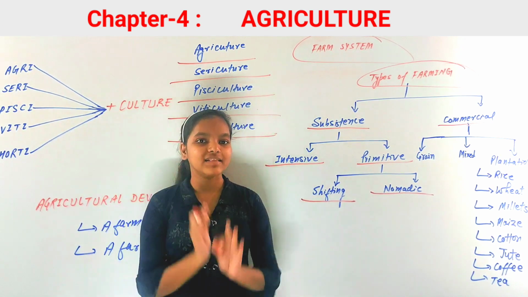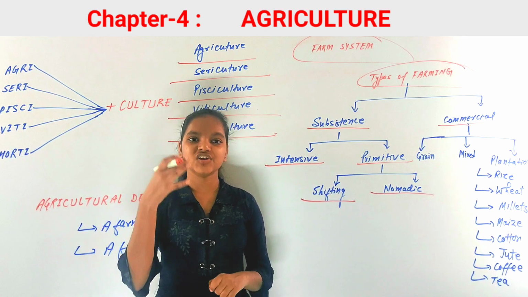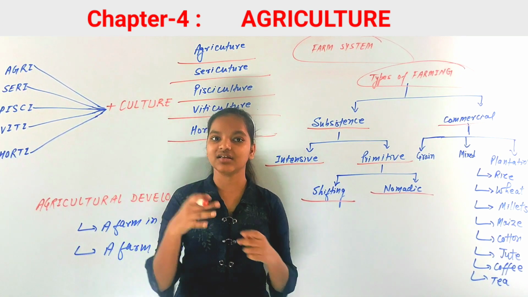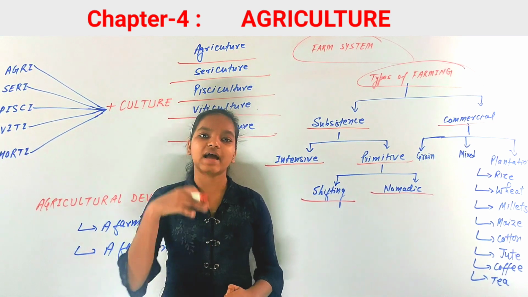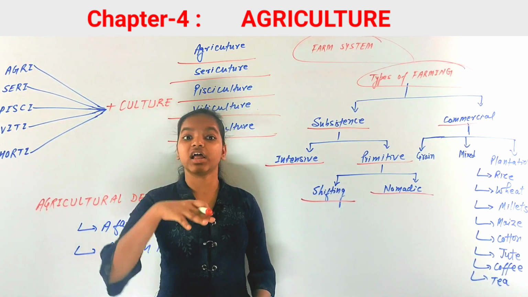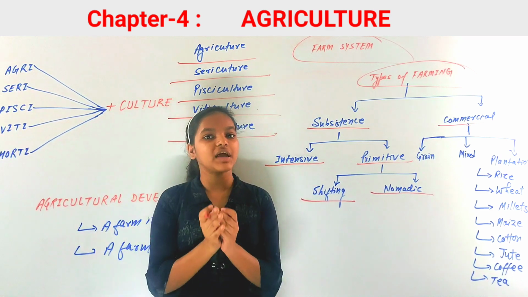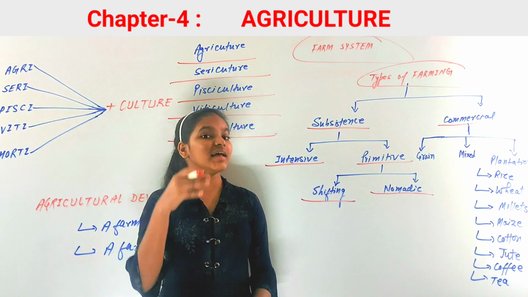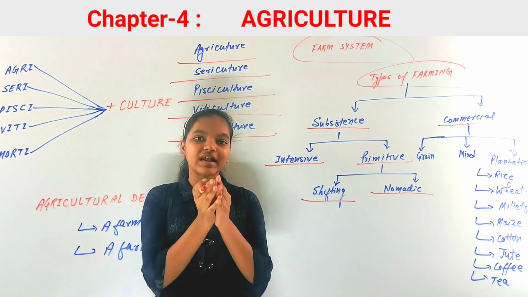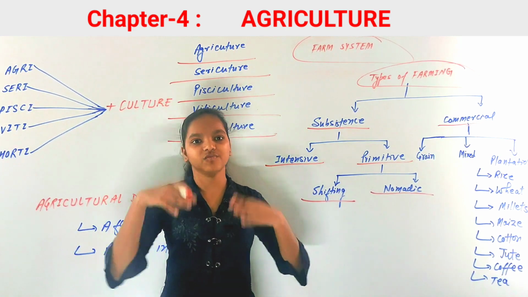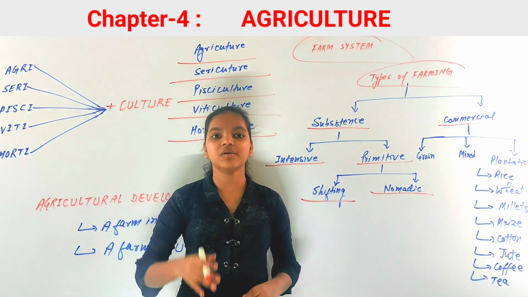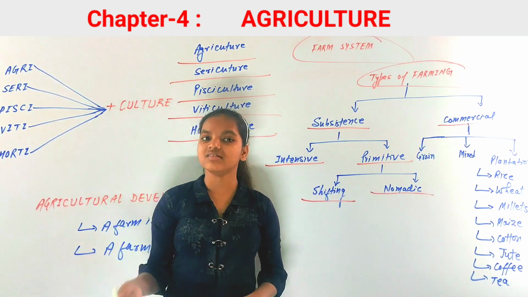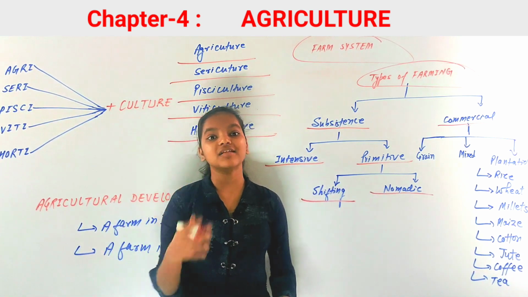herdsmen who carry their animals with them and visit different places, and it is generally practiced in the region of Rajasthan and in regions of India like Jammu and Kashmir. It is generally practiced in the arid and semi-arid regions of the world, like the Sahara Desert. You know that in the Sahara Desert the temperature is very high, so because of that people keep roaming from one place to another to carry their animals.